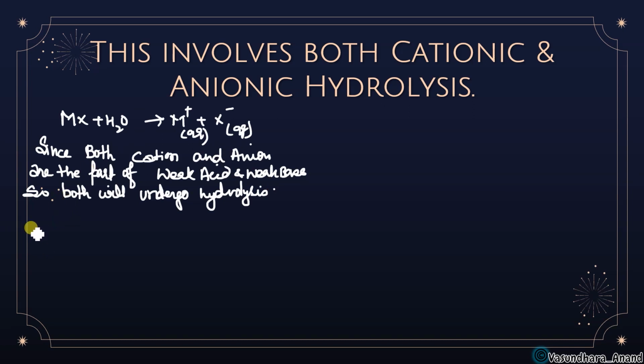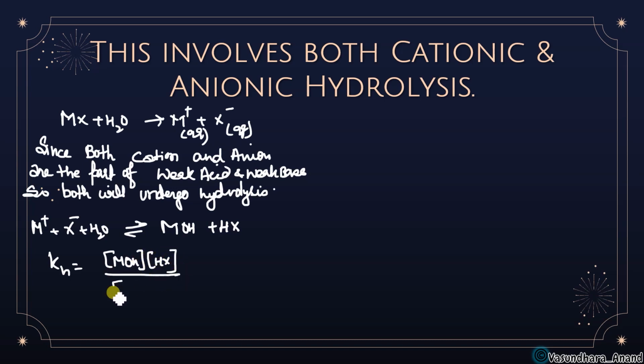So let me take M plus, X minus plus water. That is going to give you MOH plus HX, isn't it? If you find the KH in this term, you'll get MOH into HX upon M plus into X minus. This is the hydrolysis constant, and this is for when both cationic and anionic hydrolysis occur.